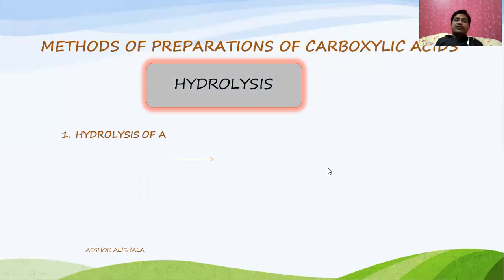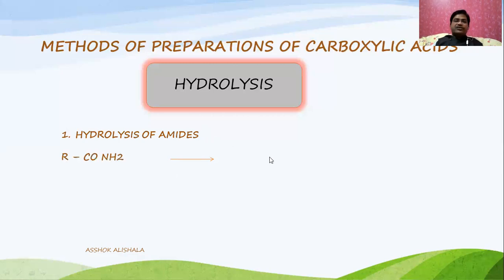The first method we discussed is the hydrolysis of nitriles. The second is the hydrolysis of amides. What are these amides? Previously we discussed that they contain the functional group CONH2.